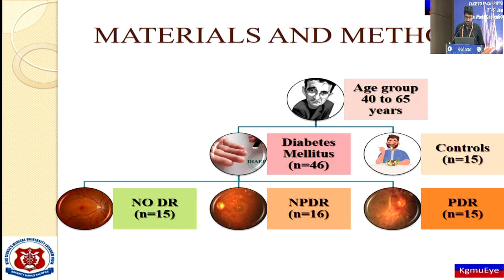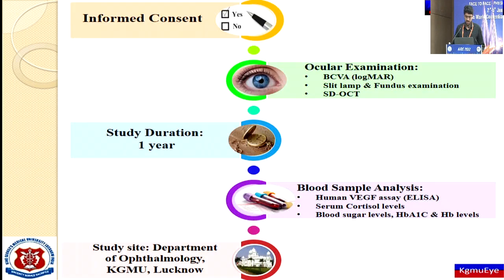The cases of diabetes mellitus were divided into 3 groups: no diabetic retinopathy, non-proliferative diabetic retinopathy, and proliferative diabetic retinopathy, as shown here. Informed consent was taken from all the cases, and study was done in Department of Ophthalmology, KGMU Lucknow, in duration of 1 year.